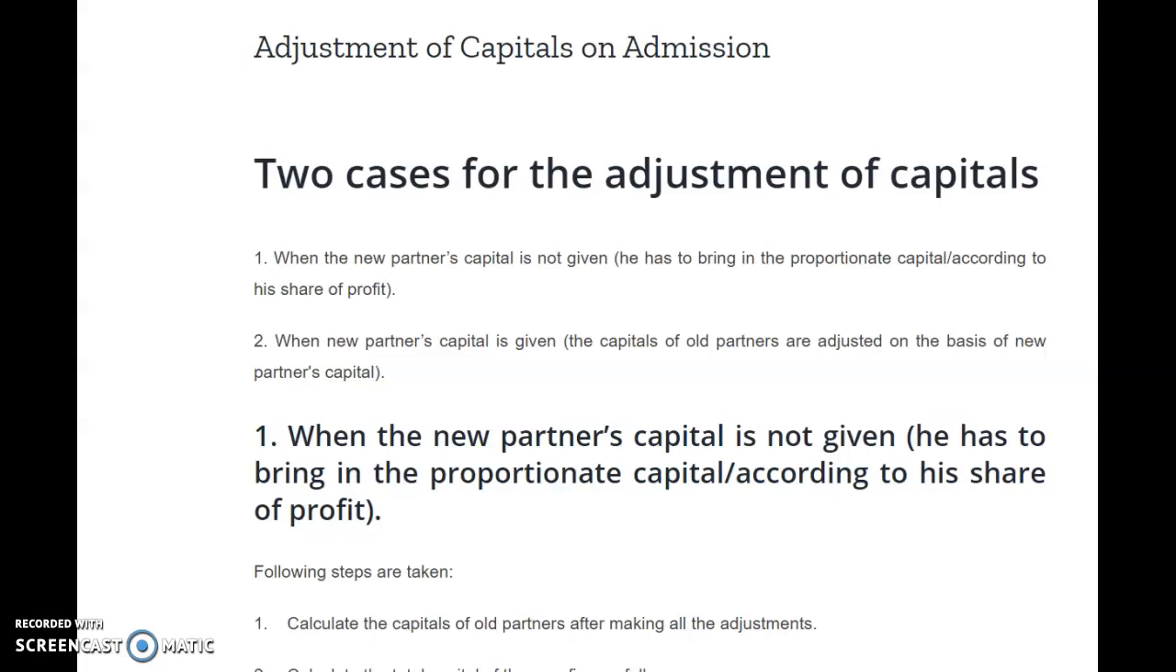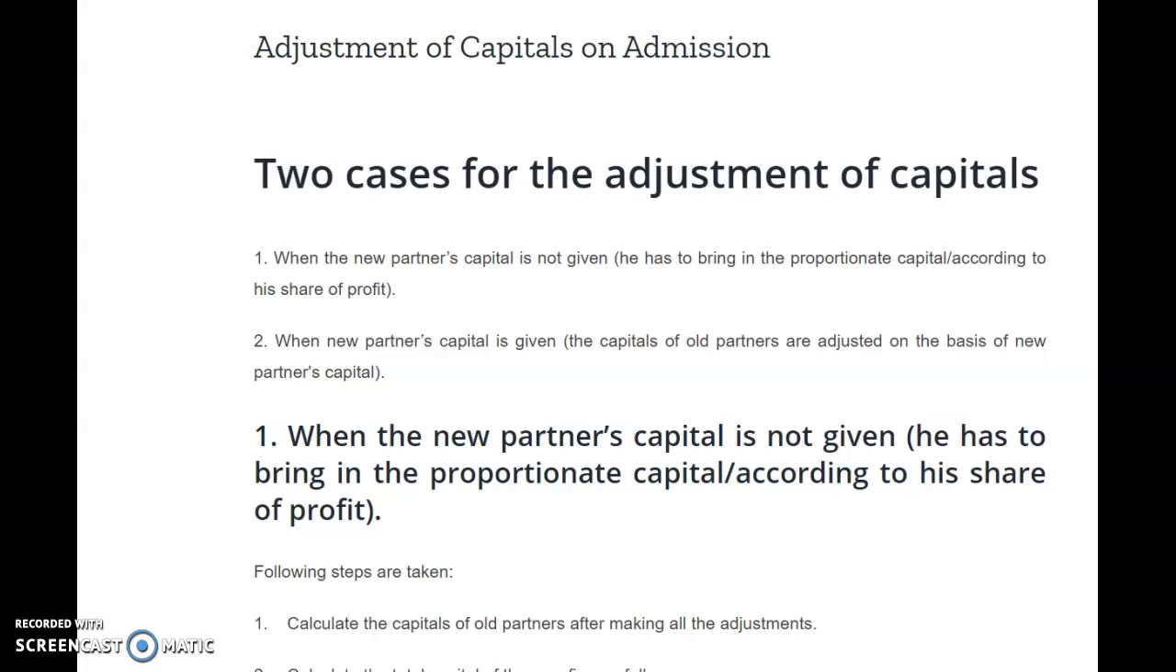Under the second case, when the new partner's capital is given, the capitals of the old partners are adjusted on the basis of the new partner's capital. Here we have to adjust the old partners' capital on the basis of the share of the new partner in the firm and the amount of capital brought in by him. In this second case, there may be two possibilities: the capital accounts may be adjusted by introducing cash or by withdrawing cash, and the second option is by opening current accounts.